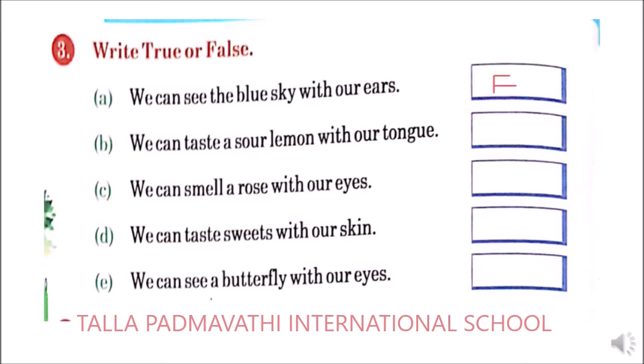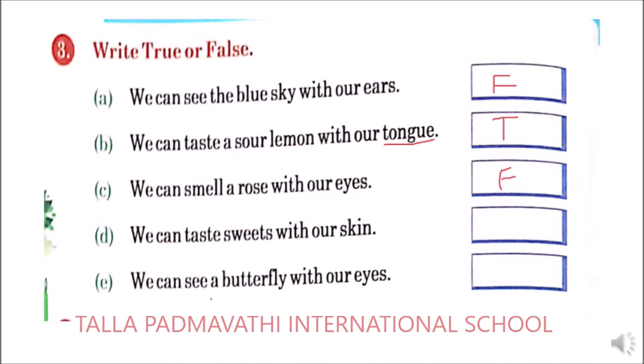Right. Next one. We can taste a sour lemon with our tongue. Yes, we can taste with our tongue. If it is sour, sweet, salty, whatever the taste is, we will be able to taste it with our tongue. We can smell a rose with our eyes. Will you be able to smell a rose with your eyes? No. So with what body organ are you going to smell the rose? It is the nose. So this statement is wrong. So you need to write it as false.